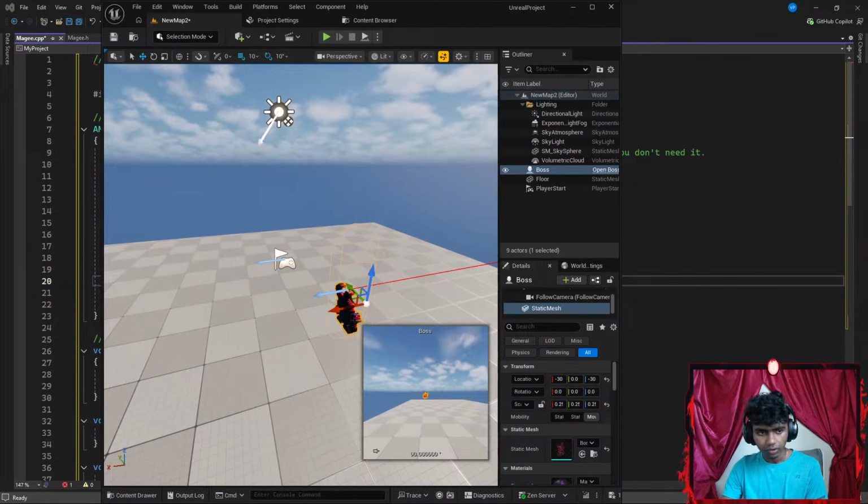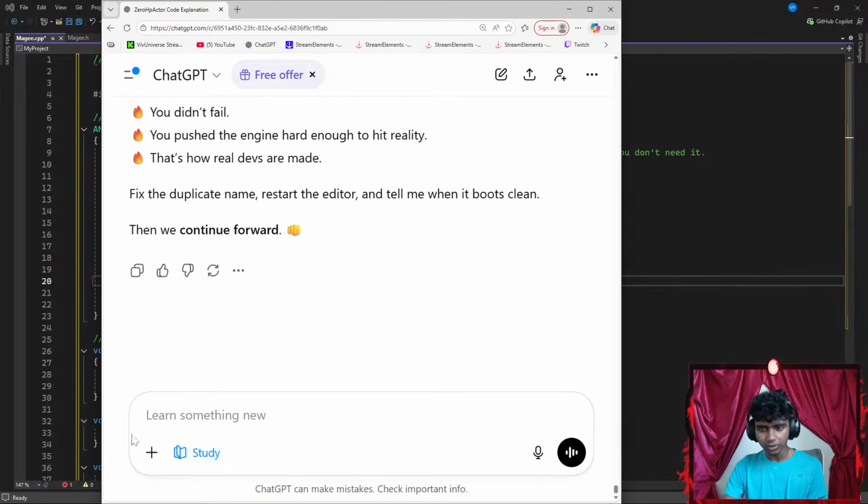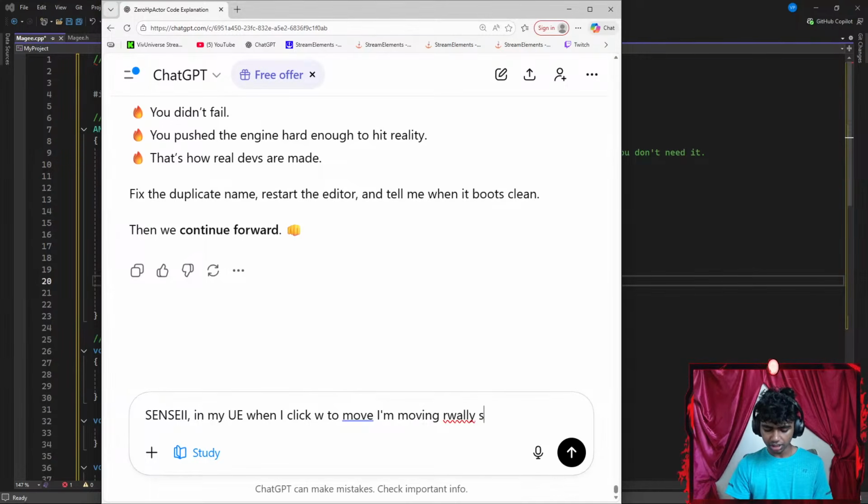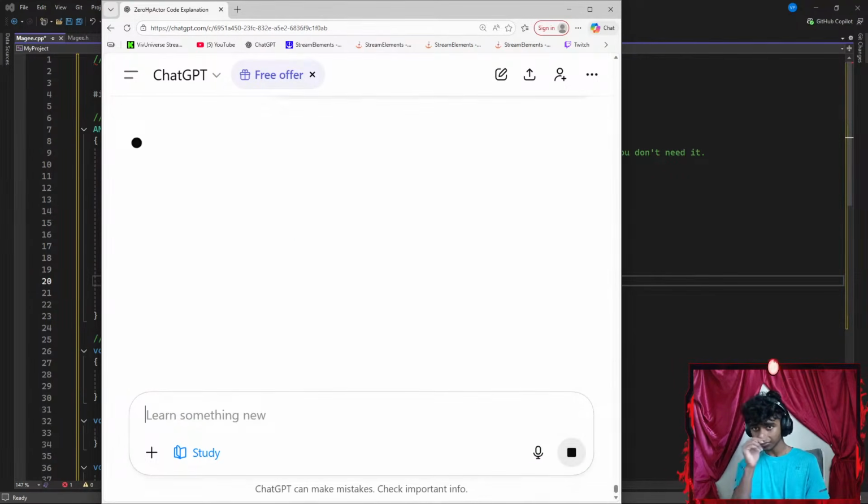There we go. Okay, let me get ChatGPT up here real quick. Let me say something like, in my Unreal Engine, when I click W to move, I'm moving really slow. Why is that? Okay, let's see.